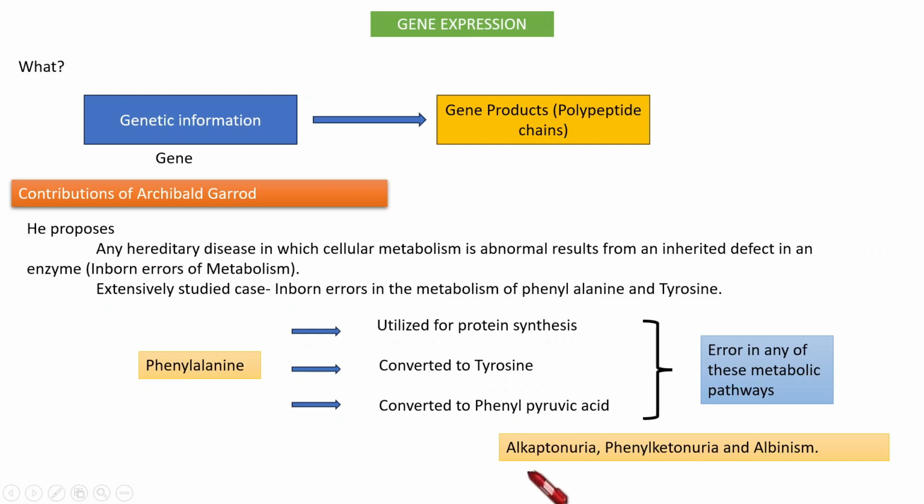First, we can consider the case of alkaptonuria. In this disease, in the metabolic pathway of phenylalanine and tyrosine, another component forms as an intermediate.